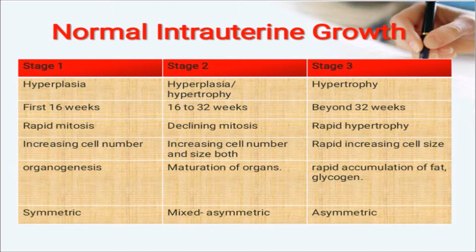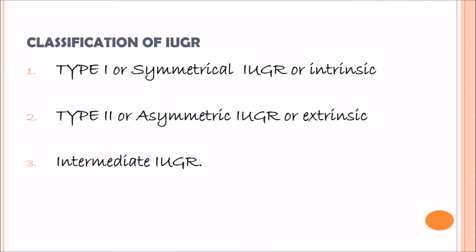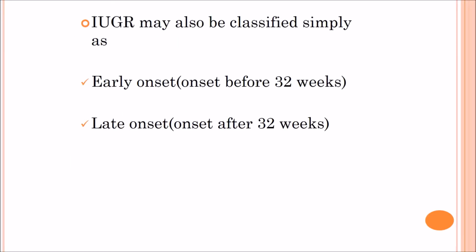So on the basis of the stage in which growth is restricted, the classification of IUGR is made. So what is the classification? Type 1 or symmetrical IUGR or intrinsic, type 2 or asymmetric IUGR or extrinsic, and third is the intermediate IUGR. IUGR may also be classified as early onset or late onset. Early onset means onset before 32 weeks, and late onset means after 32 weeks of gestational age.